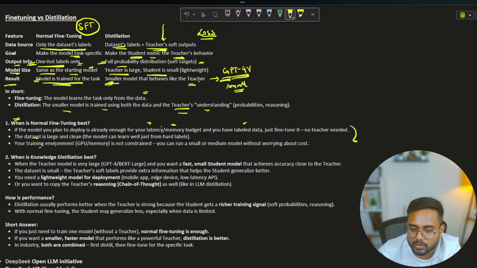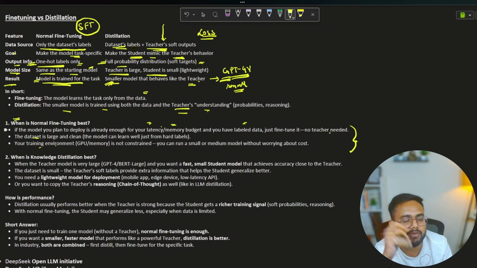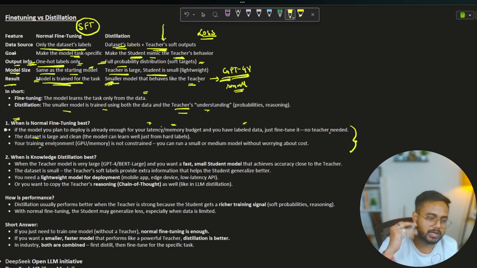Means if you have good data, if you have a task specific requirement, and if you don't have a constraint of the GPU and the memory, in that case this normal fine tuning is a good one. But guys, if you're talking about knowledge distillation, when is it best?